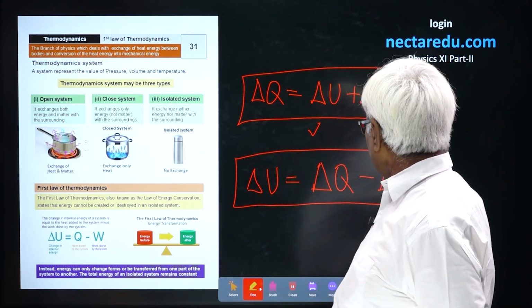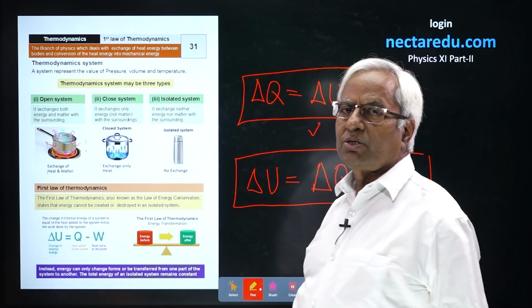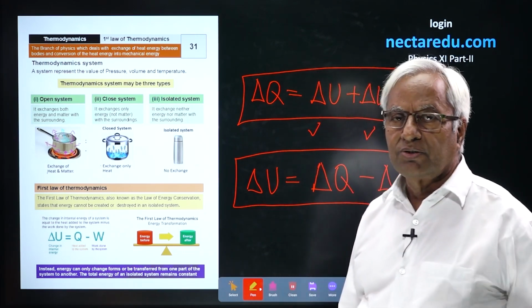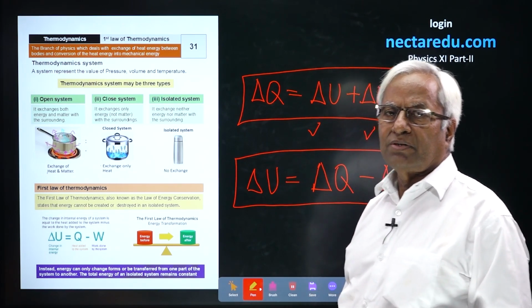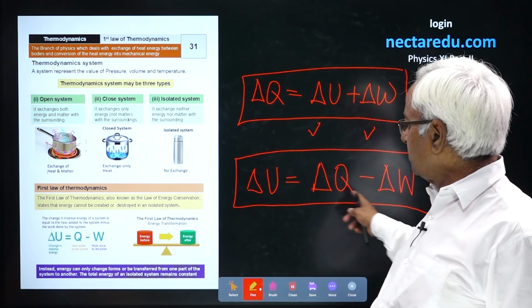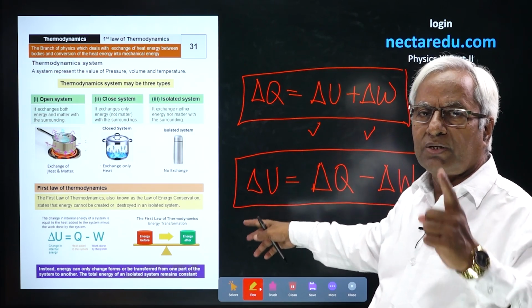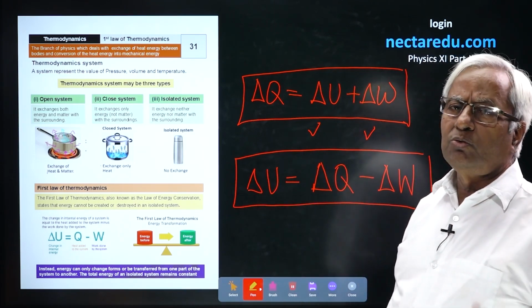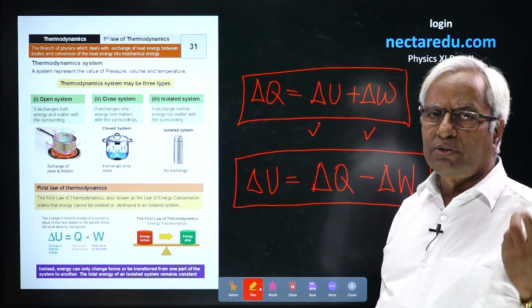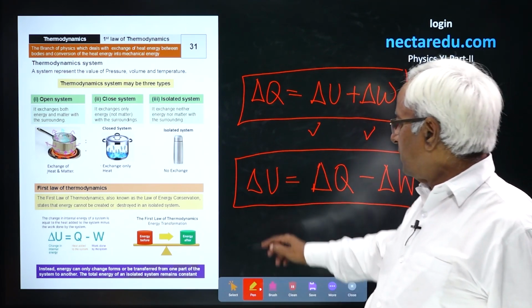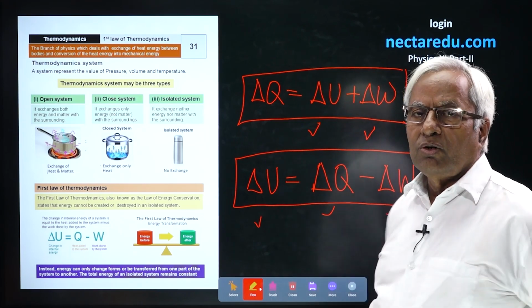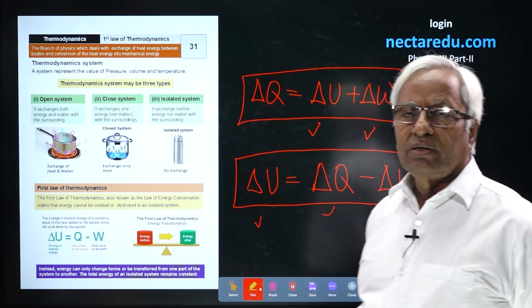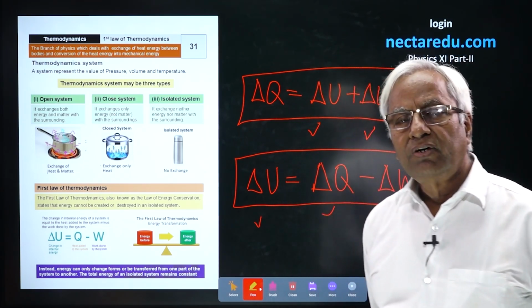Now, we have separate conventions for all these three quantities, though all are energy. But we have to be careful while using this relation that the unit should be single, either joule or calorie or whatever unit you adopt, but that should be the same for all the three terms. This law is also said to be another form of conservation of energy.